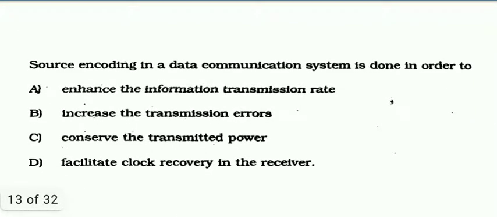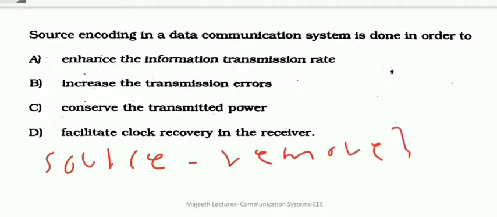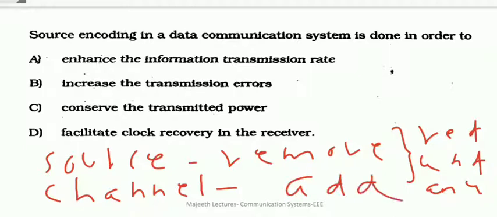Source encoding in a data communication system is done in order to, see, we know that in data communication we have source coding and channel coding, right? Source coding is mainly done to remove redundancy, whereas channel coding is mainly done to add redundancy, right?